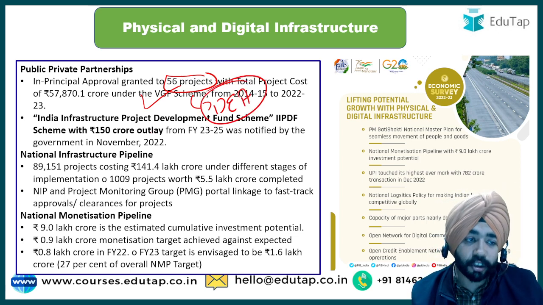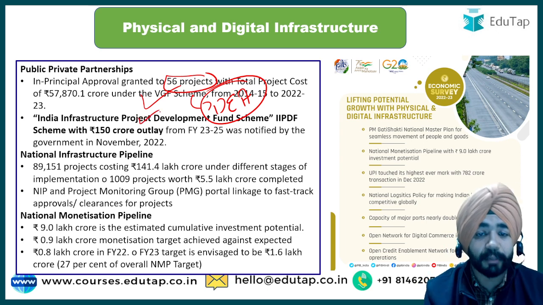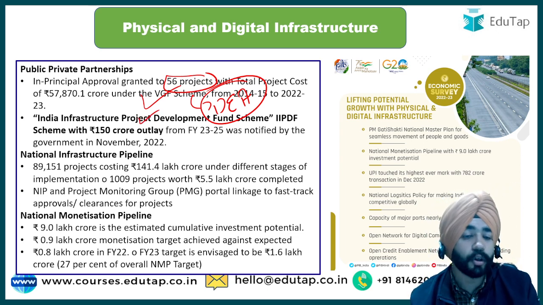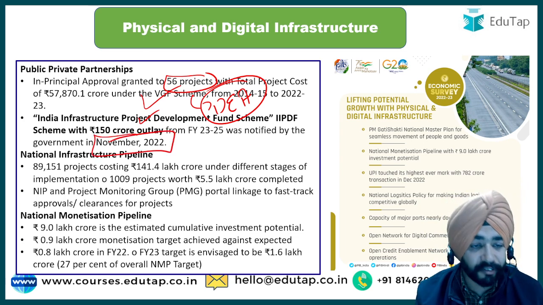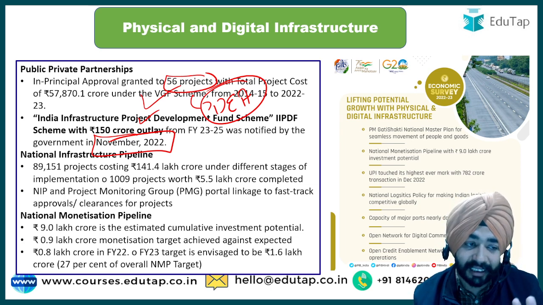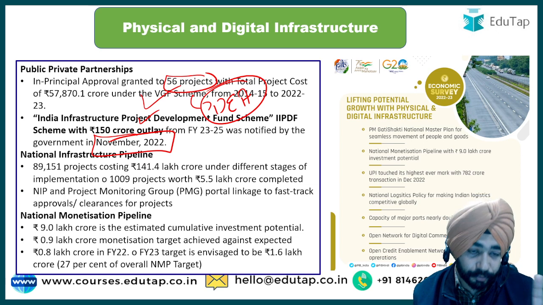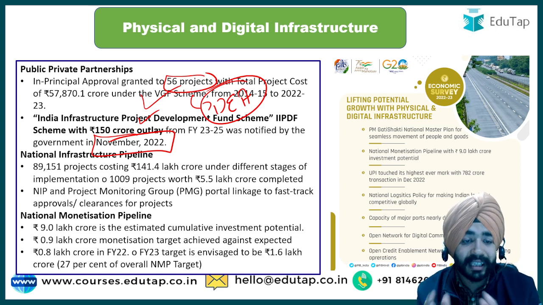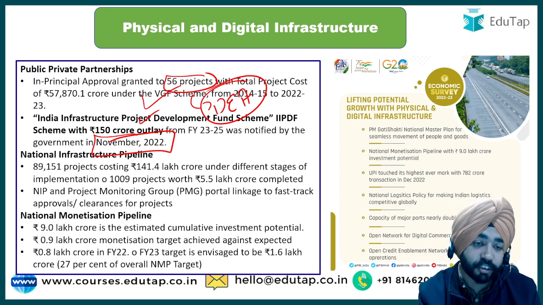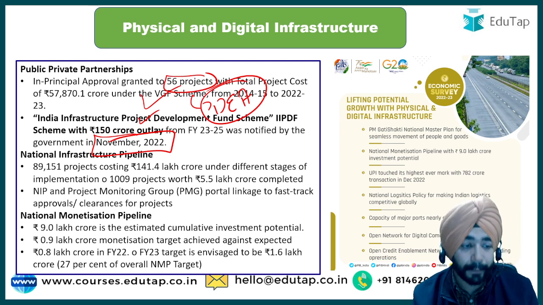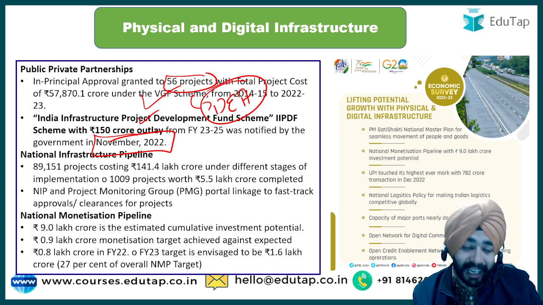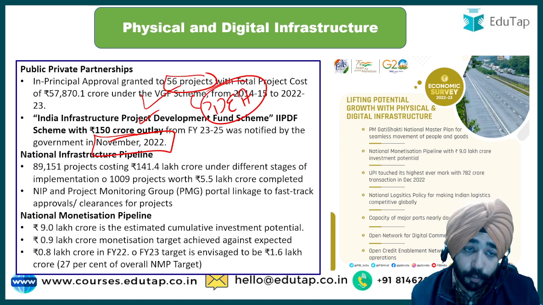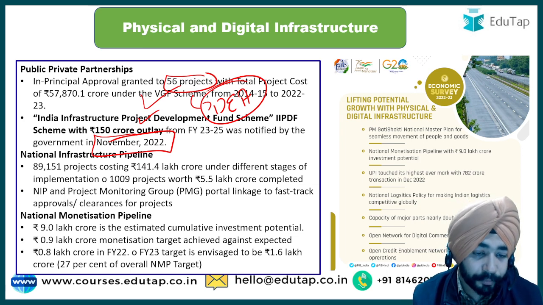Then recently in the month of November, guys, the India Infrastructure Project Development Fund scheme has been launched with an outlay of 150 crore. November, so we have to revise this specific scheme. Then, guys, National Infrastructure Pipeline. It says that around 89,000 projects, costing around 141 lakh crore rupees, have been covered under different stages of implementation under the National Infrastructure Pipeline. Then comes the National Monetization Pipeline. So 9 lakh crore is the estimated investment potential that could be achieved from the National Monetization Pipeline.